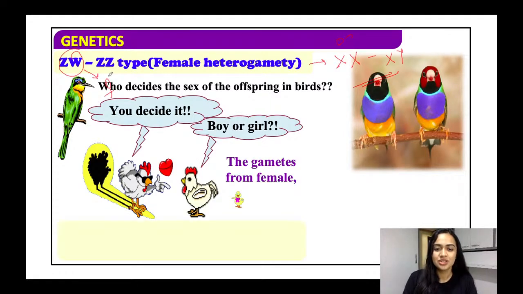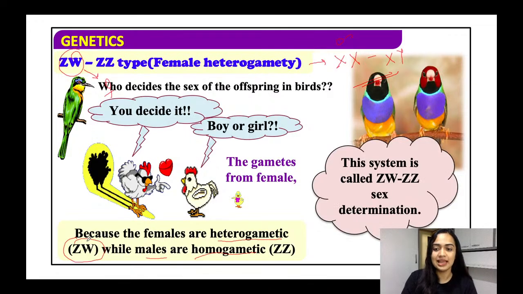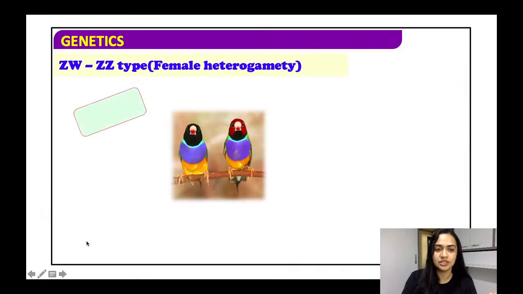All right. So the gametes from the female. Why? Because the females are heterogametic. ठीक है, क्योंकि यहाँ पे फीमेल हेट्रोगैमेटिक है और मेल जो है होमोगैमेटिक है. मेल के पास होता है ZZ and that is the ZZ and the female has a Z and W. So the system is called ZW-ZZ sex determination.